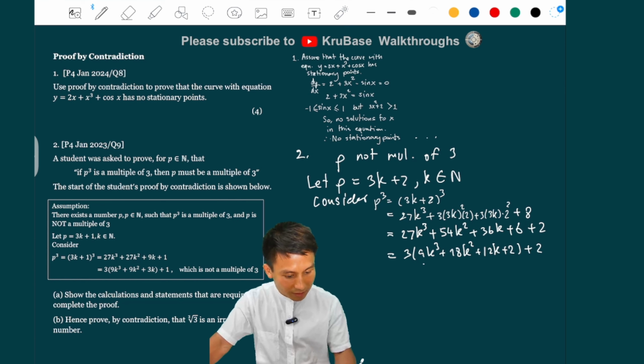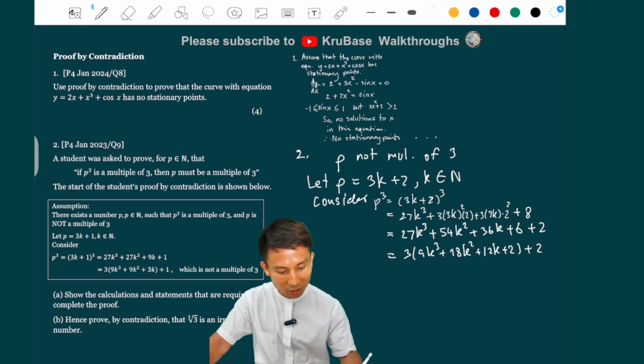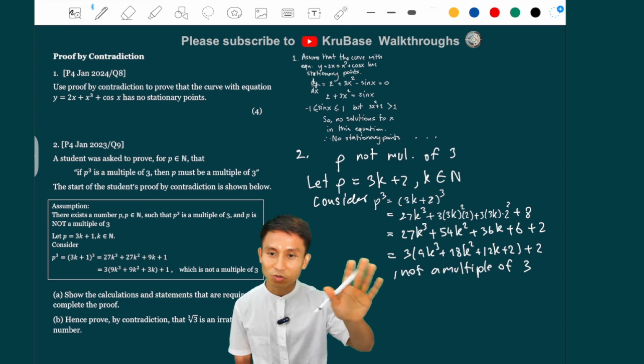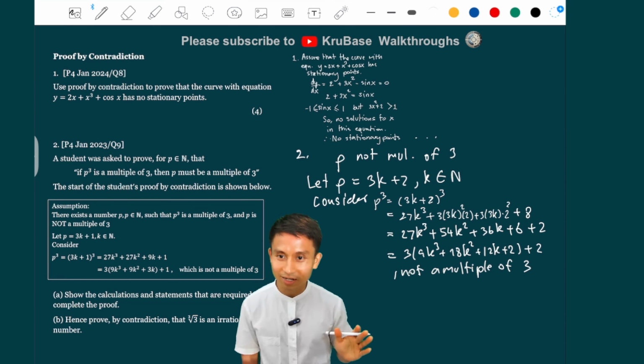Because this whole thing in the brackets is an integer, or even a natural number, that means this is not a multiple of 3, because there is a remainder of 2 there. If there wasn't the 2 there, then it would have been a multiple of 3. But we didn't want that, did we?